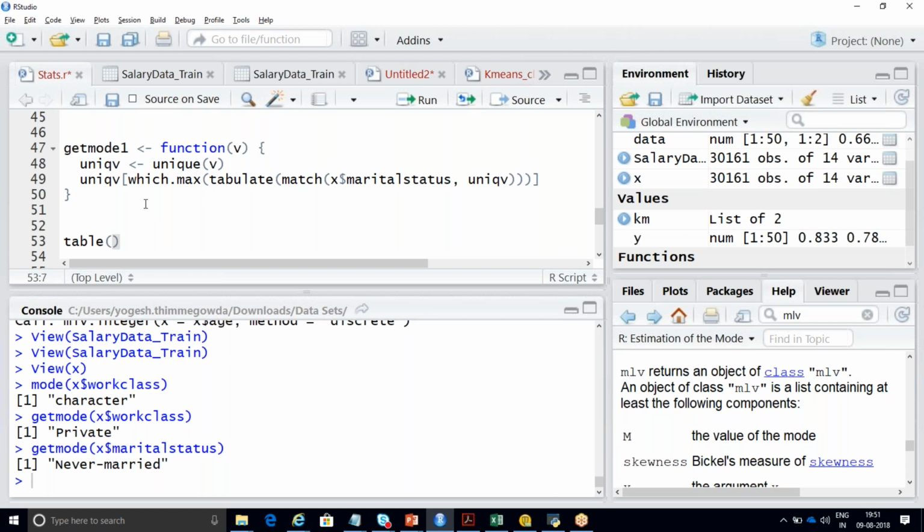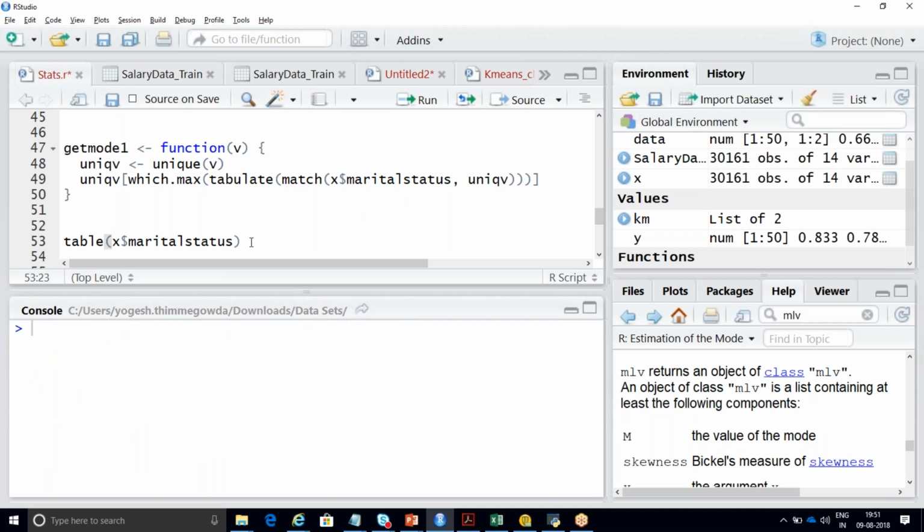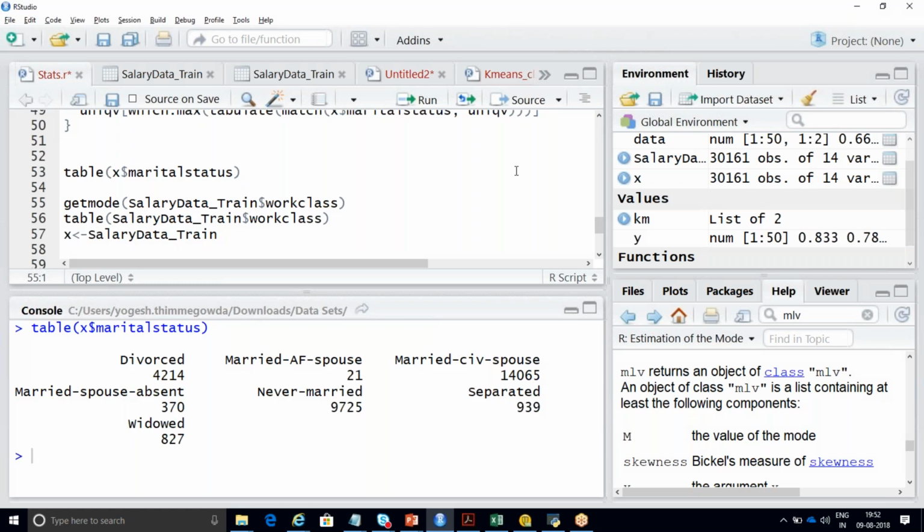So if you see this output, you'll be able to see under marital status how many categories we have, and in each category how many records we have. See, similar to your group by function.